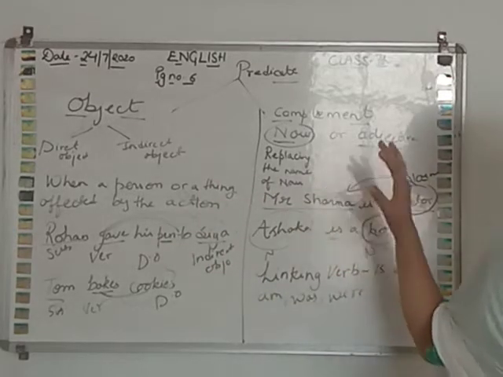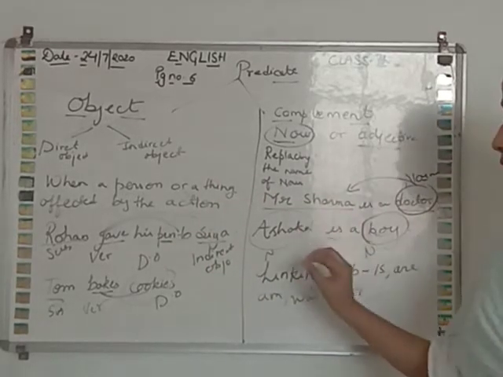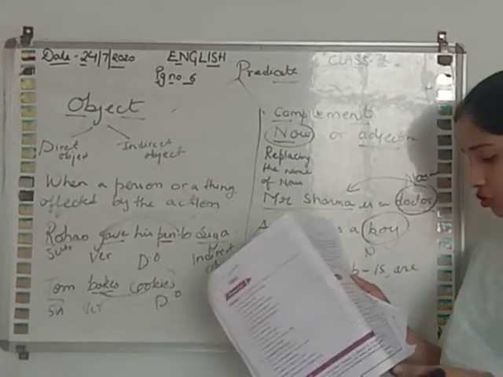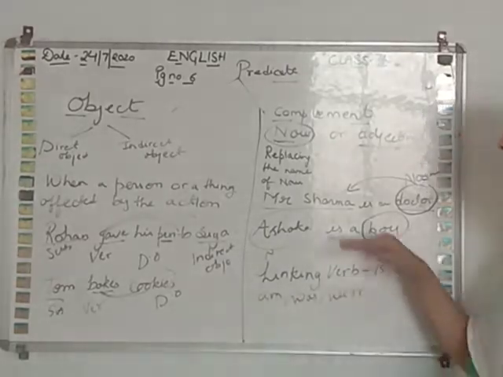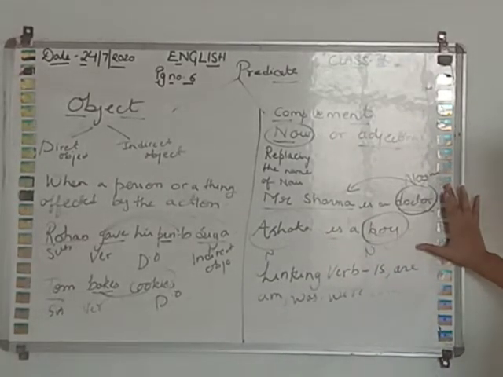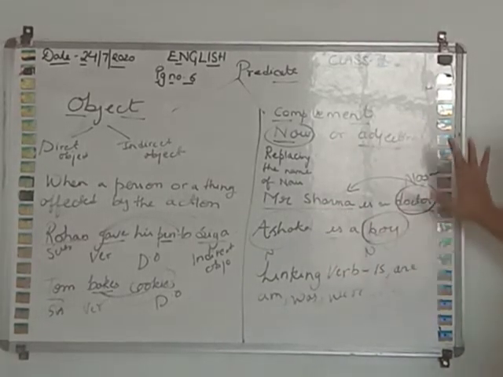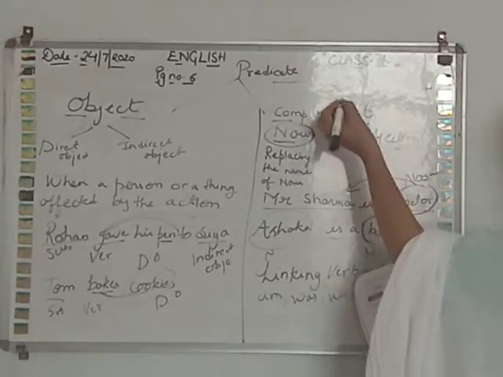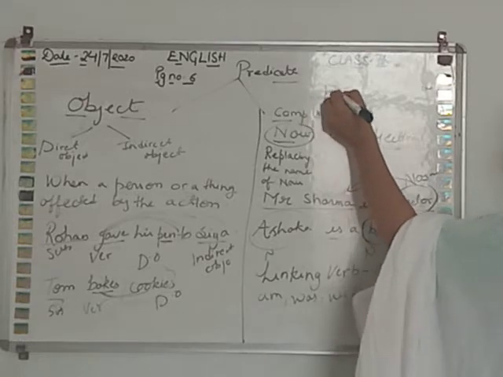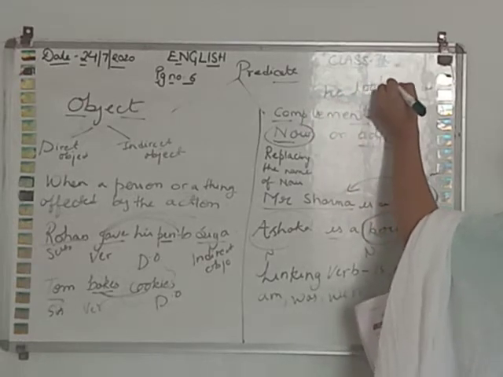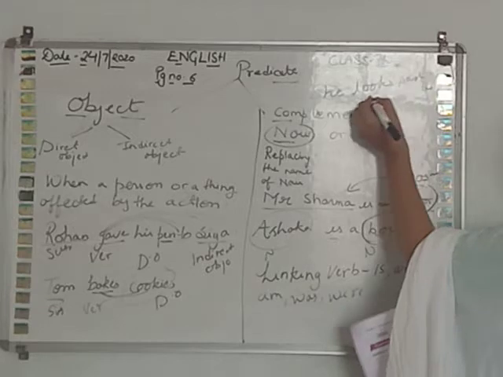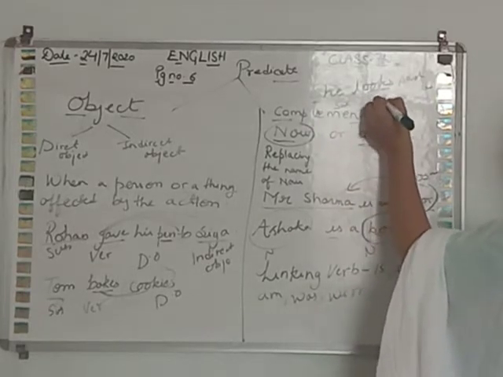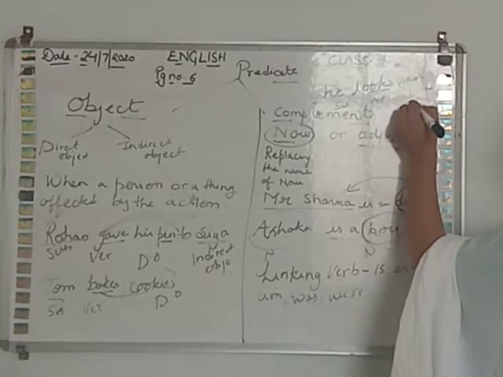So this is the chart. Kindly go through this and read the definition given on page number 6 and page number 7. Here we have seen where it is used as a noun. But what about the adjective? For example, she looks sad. She is the subject, looks is the verb, and sad is the adjective.